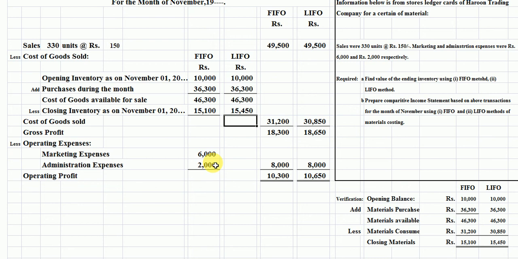Which method is most preferable or which is not preferable? I think as per the given problems which are solved in front of you, the LIFO method is more profitable because in this method the operating profit is 10,650 rupees, but in the FIFO method the operating profit is 10,300 rupees. It means that the LIFO method is better than the FIFO method. Students, this is our problem which is solved in front of you.